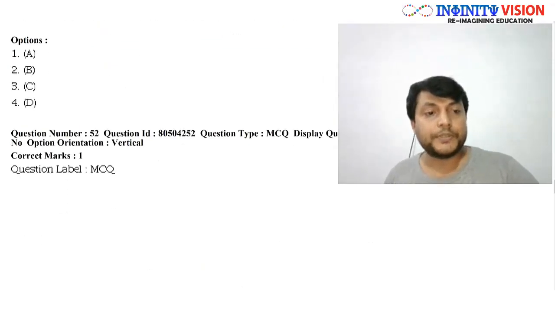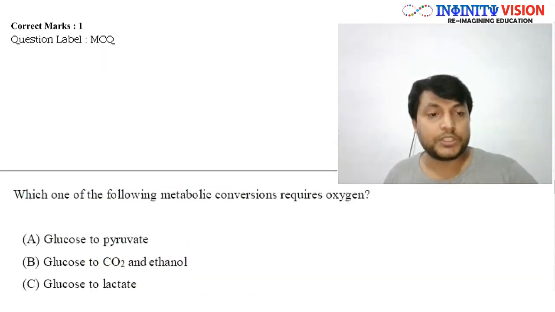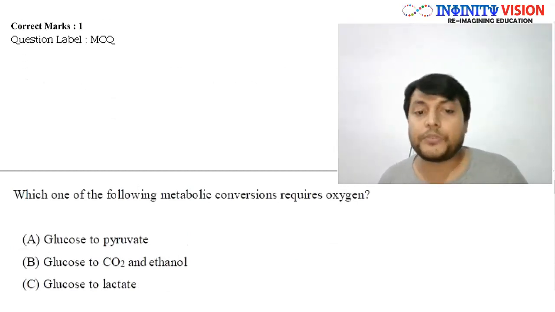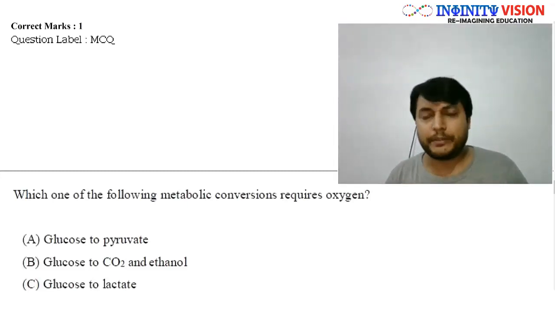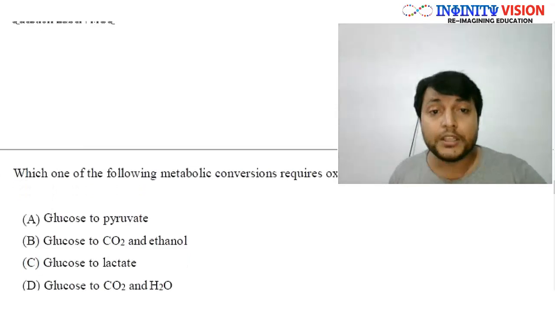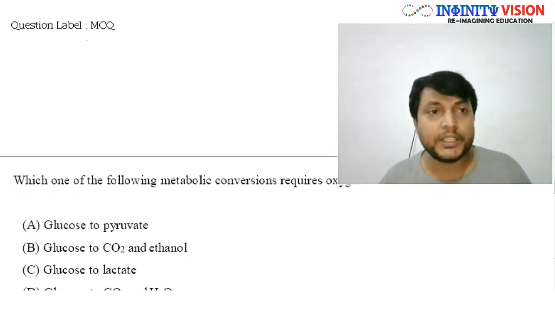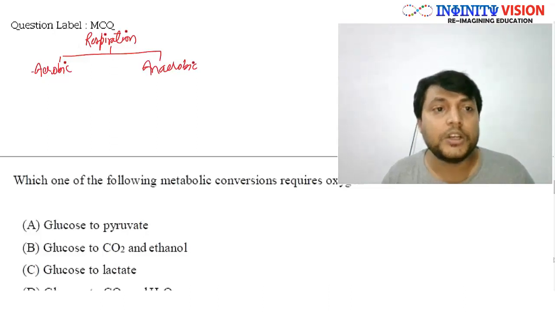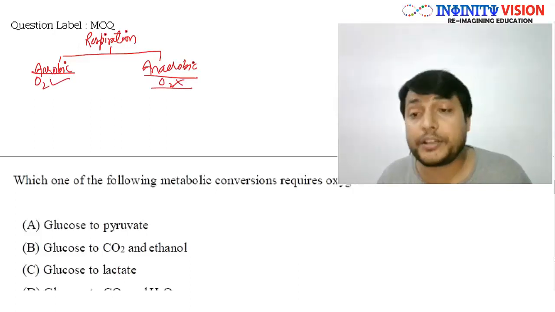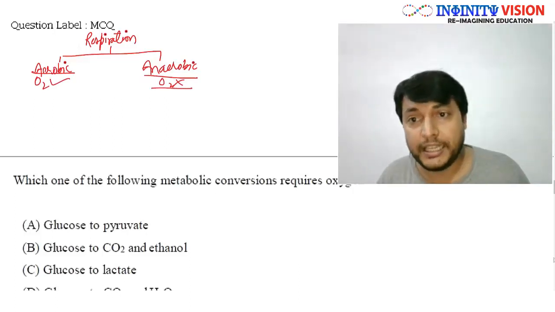Well, question number 52. This question says, which one of the following metabolic conversions require oxygen? Again, this question is easy for all of you, you must have studied it in 10th. You must have studied about respiration. And you know that respiration is of two types, that is aerobic and anaerobic. In aerobic, obviously O2 is required. Here O2 is not required. You know it. Aerobic and anaerobic.